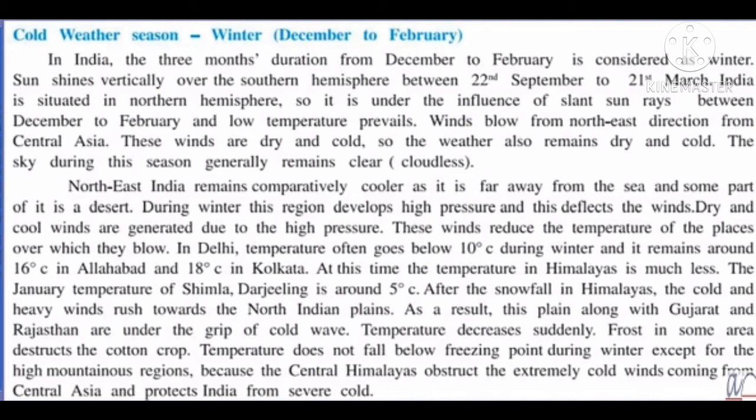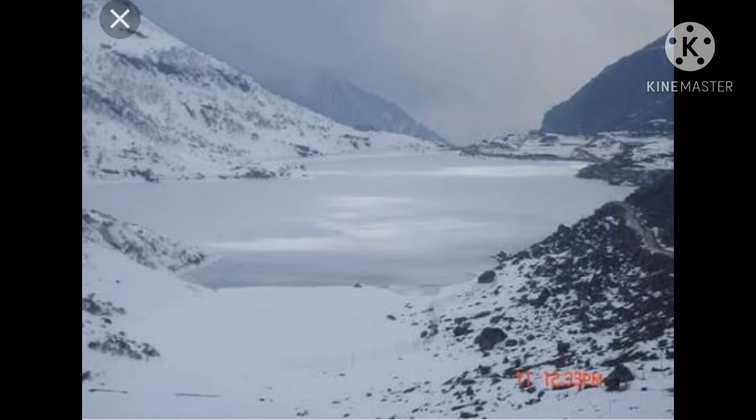In Delhi, temperature often goes below 10 degrees Celsius during winter and it remains around 16 degrees Celsius in Allahabad and 18 degrees Celsius in Kolkata. Remember, in Delhi 10, Allahabad 16 and Kolkata 18. At this time, the temperature in Himalayas is much less. The January temperature of Shimla, Darjeeling is around 5 degrees Celsius.